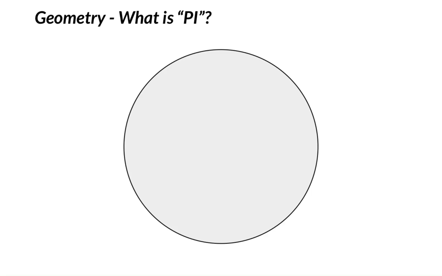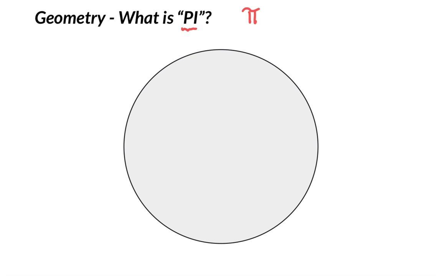We're going to begin using the term and the value pi quite often here in geometry as we start working more and more with circles. Now pi, not spelled the way the food is, pi in math is pi, and we symbolize it with this Greek letter, pi. Now what pi is, is a number.